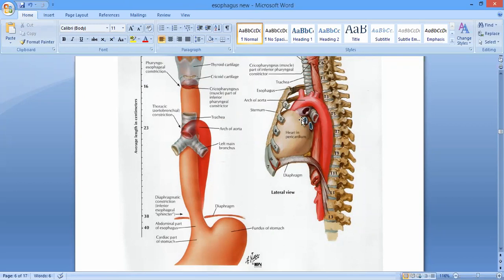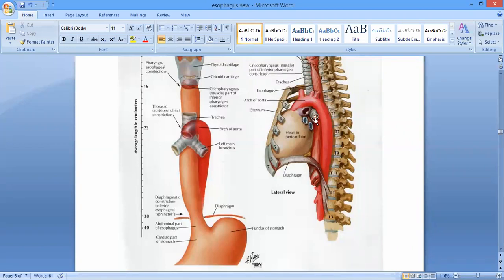And here you can see the pericardium enclosing the heart. So anteriorly, from above downwards, we have got the trachea, left recurrent laryngeal nerve, then left bronchus, left principal bronchus, right? And then the pericardium, which separates this esophagus from the... Which part of the heart lies? Left atrium. So it is in relation to the left atrium, right? So the pericardium separates the esophagus from the left atrium. So these are the anterior relations, right?